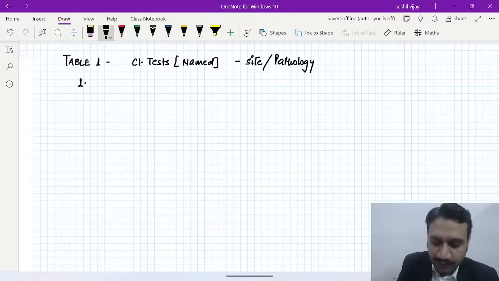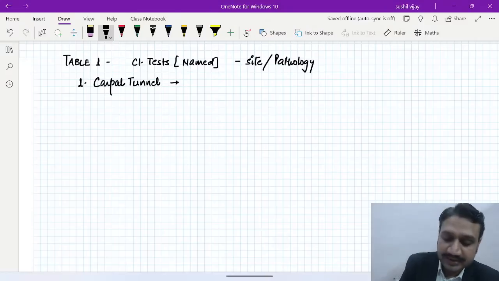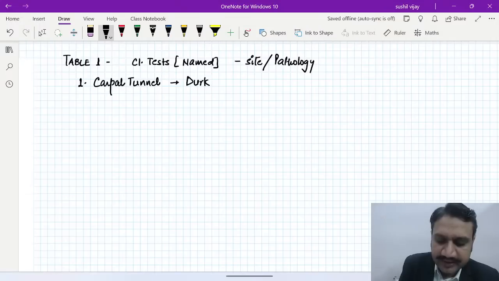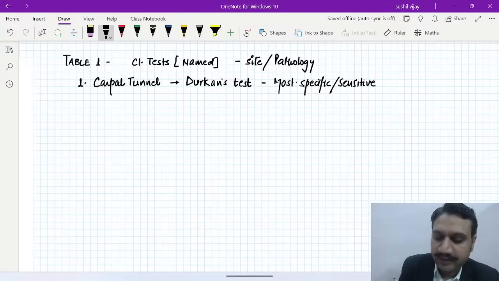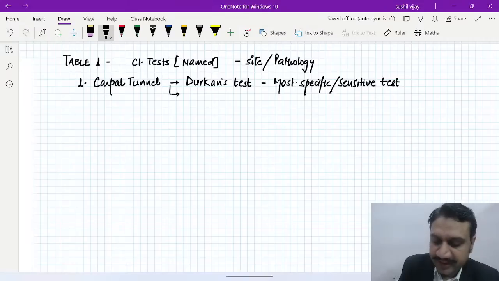Number one site is carpal tunnel, right? And you all know that in the carpal tunnel, when the nerve is compressed, the clinical tests which we do are different ones. Number one test is Durkan's test, and we must not forget that the Durkan test is the most specific, or I can say the most sensitive test for the carpal tunnel, right? This has been a question of your exams in the previous years, right? Other than Durkan, what other tests do we have, like the pictures given here? It is the Phalen test.